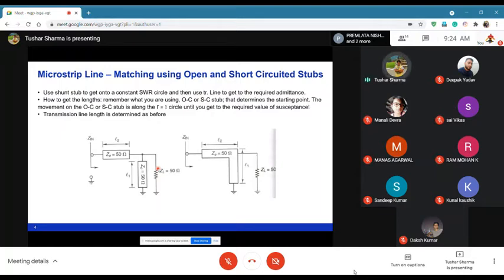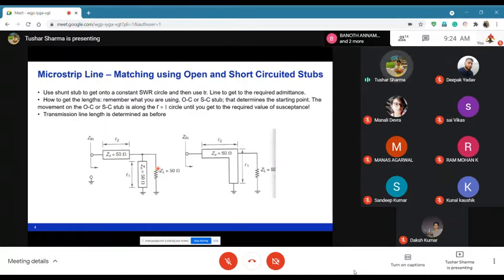So what we will do, we can have a short stub, or we can have the first element will always be a stub, right? Like how we saw, if you are at 50 ohms and if you want to move to ZL or Zin, you have to move on a constant circle, so you have to have the first element as your shunt L or shunt C. And when you put shunt L or shunt C, it is the same as saying that I'm putting a short stub or an open stub.